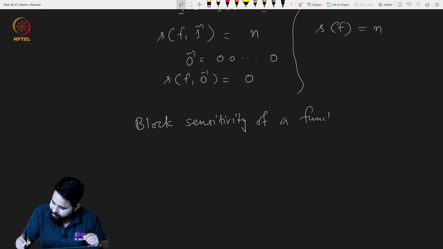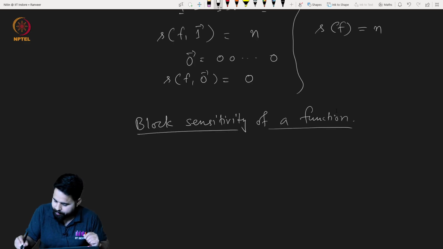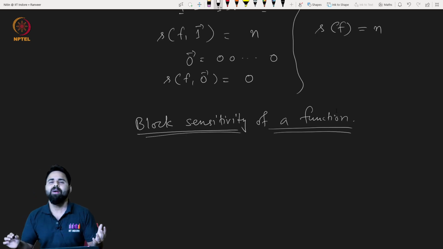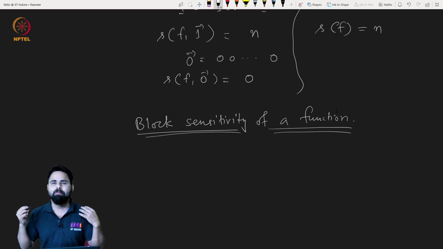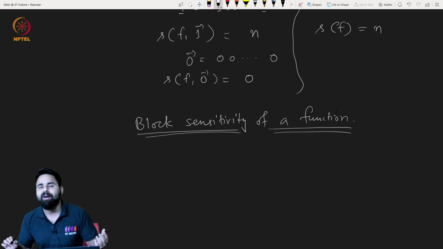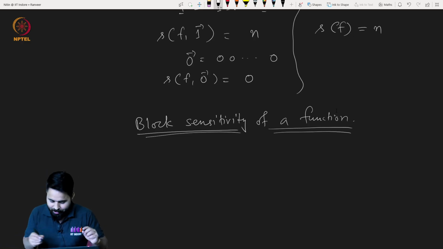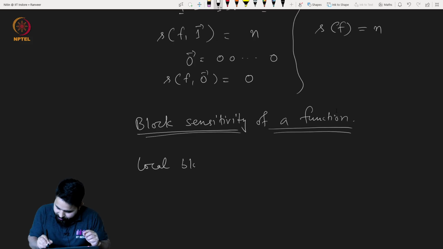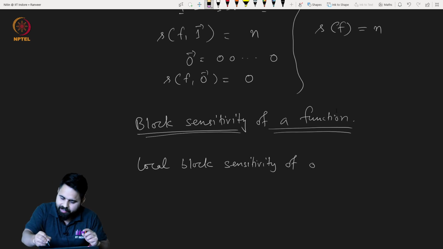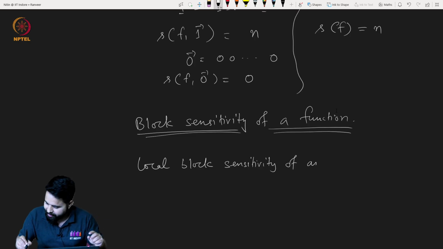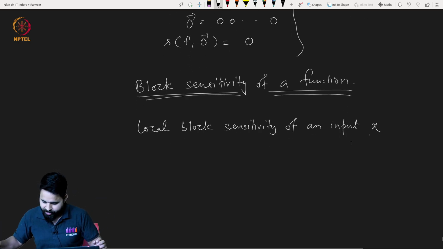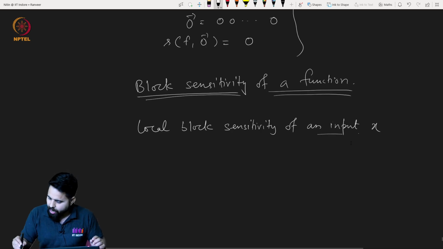Again, first we will define the local block sensitivity of an input X, and then we will define the block sensitivity of the function. So the local block sensitivity of an input X, where X is any binary string of length n. How is this defined?